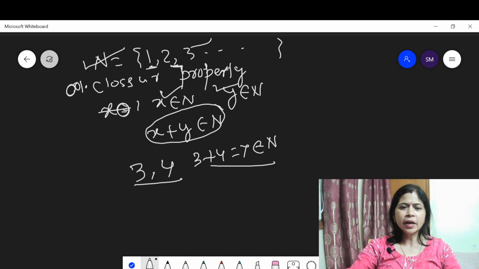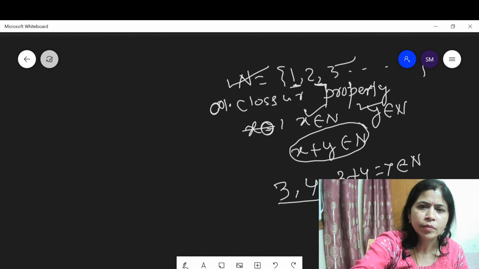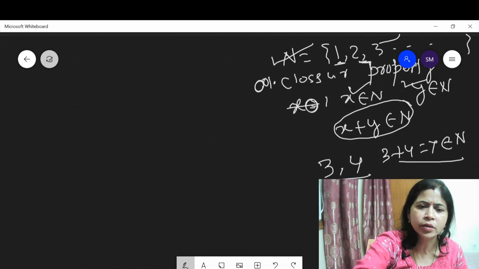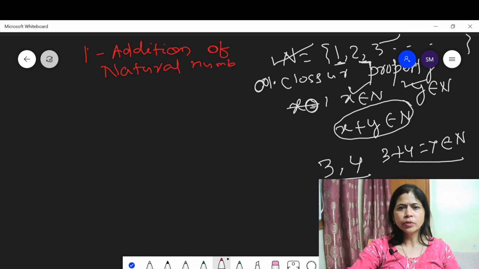Now let us discuss. First, property 1: addition of natural numbers satisfies closure property. Students, please note down the important things. Closure property. Then next.